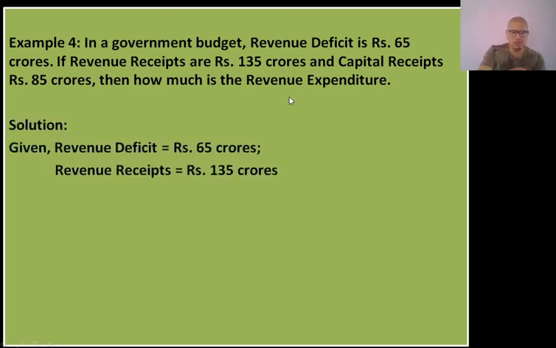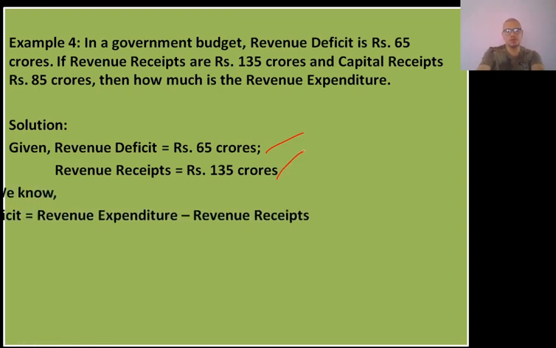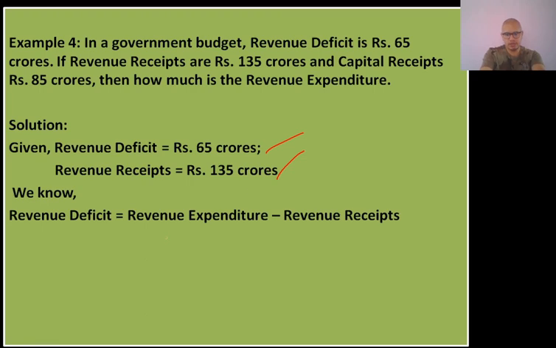Okay, so here we'll first see what is given in the question. First of all, revenue deficit is given as 65 crores. Revenue receipt is given as 135 crores. We know that revenue expenditure minus revenue receipt is revenue deficit.